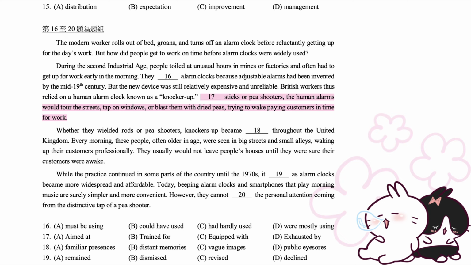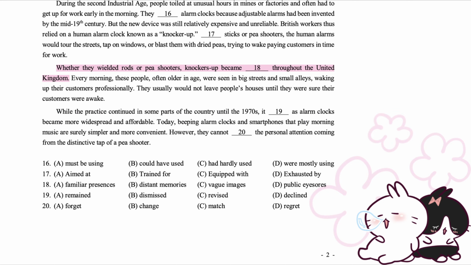Equipped with sticks or pea shooters, the human alarms would tour the streets, tap on windows, or blast them with dried peas, trying to wake paying customers in time for work. Whether they wielded rods or pea shooters, knockers-up became familiar presences throughout the United Kingdom. Every morning, these people, often older in age, were seen in big streets and small alleys, waking up their customers professionally. They usually would not leave people's houses until they were sure their customers were awake.